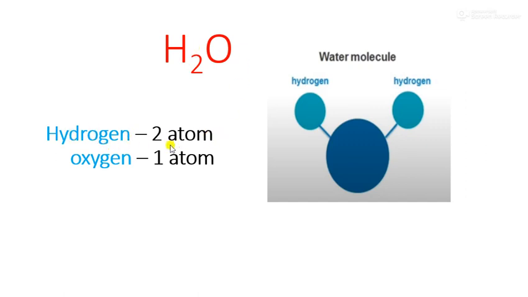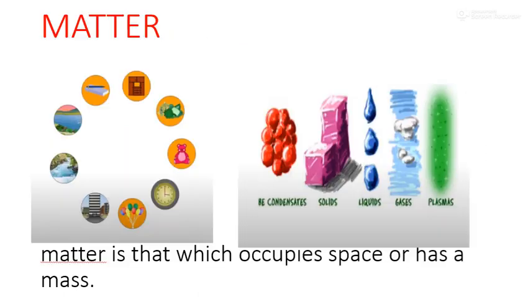Now suppose this hydrogen atom, I want to break. Can I break that hydrogen? No. It remains as it is. And the property of atoms remains the same throughout. Is this concept clear to everyone? What I said, matter occupies space and has mass, and matter is made up of molecules, and molecules are made up of atoms.